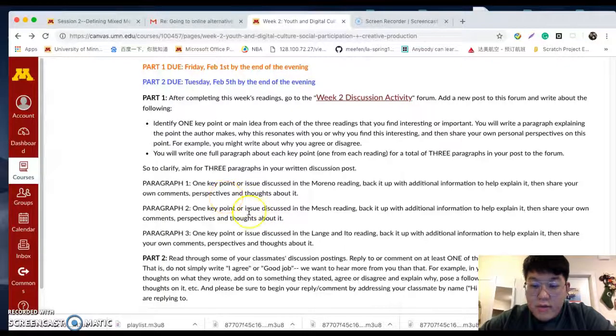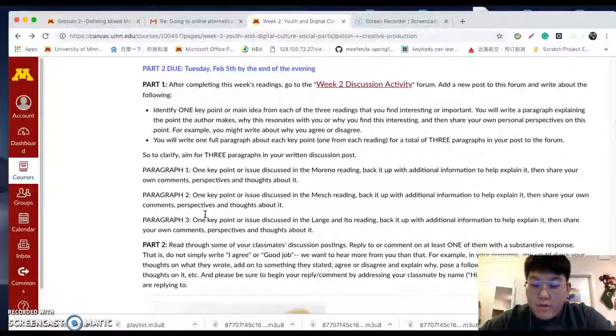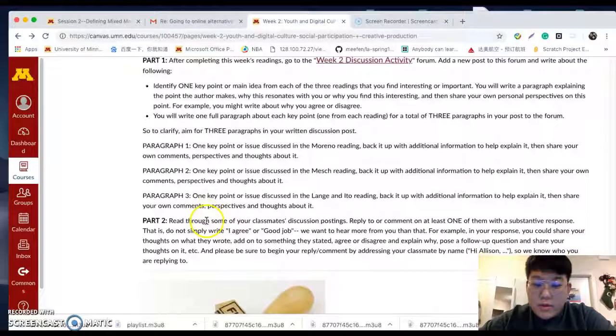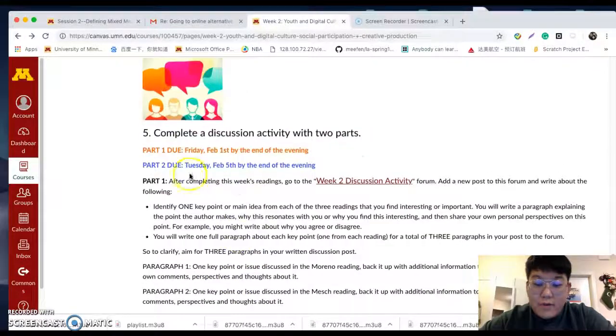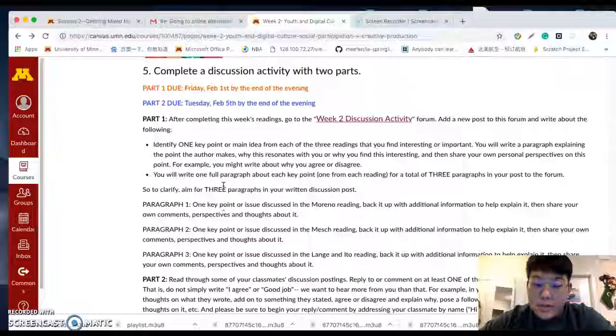For the discussion, every one of us needs to write 3 paragraphs and include these 3 topics. These are the 3 topics for the 3 paragraphs. After the discussion post, you also need to provide at least 1 comment to your colleagues. One thing to note is that there are 2 deadlines for this task. The discussion post is due this Friday, and the comment is due next Tuesday, so please remember it. I will also send an email to remind you.